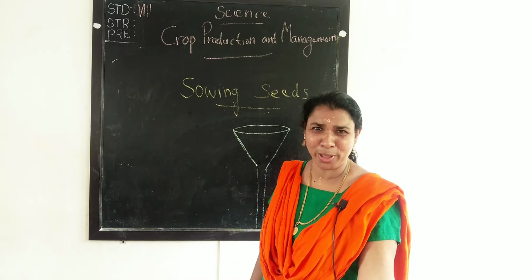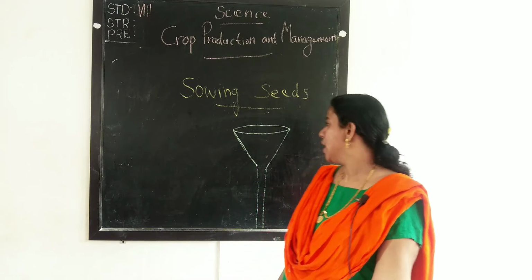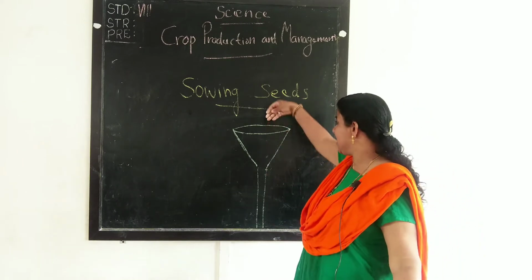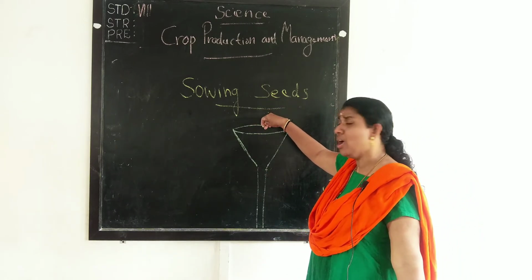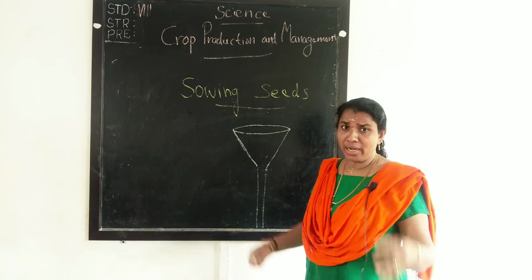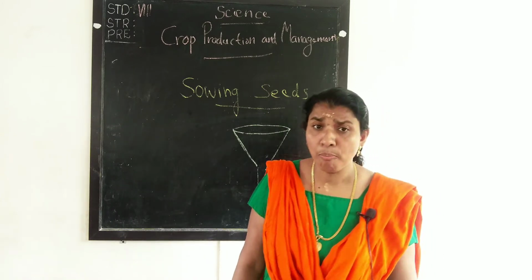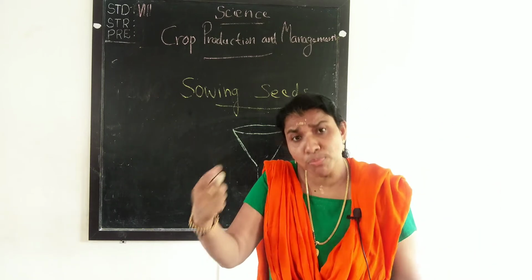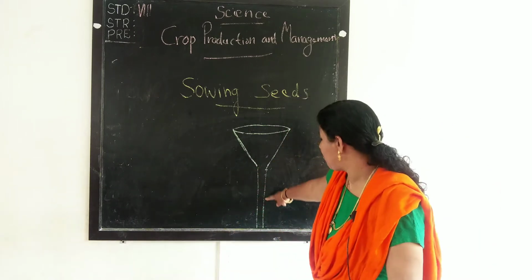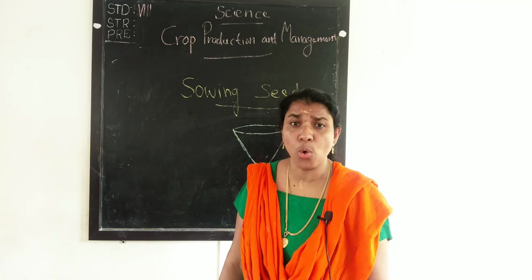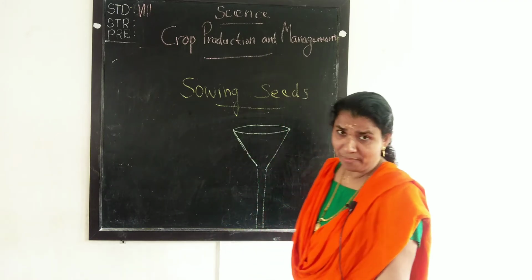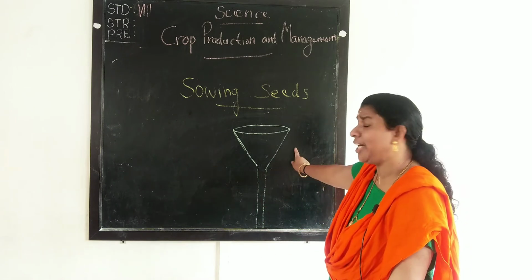We studied about the plow last week. The seeds are put in the funnel, which is attached to the plow. When the bullocks move, these pipes pierce into the soil and deposit the seeds. That is the traditional method.